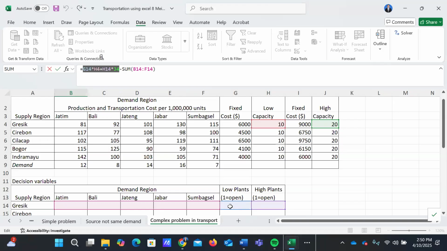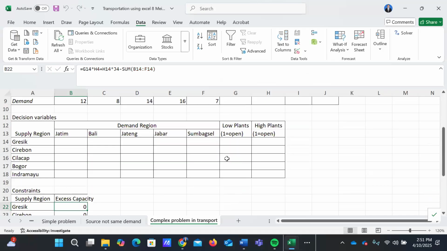If the low plant is 1, the high plant here will be null.